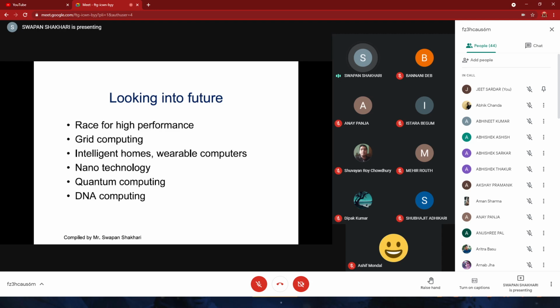Grid computing mainly is related to distributed computing. In distributed places, so many computing devices will be placed, and collectively a bigger problem will be divided and solved together with all these computing systems.